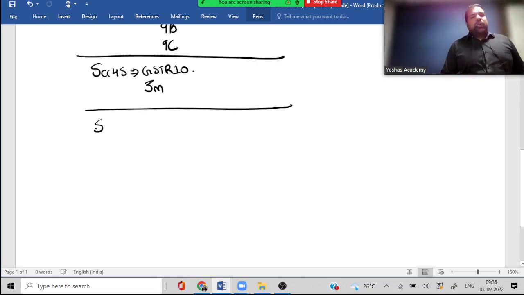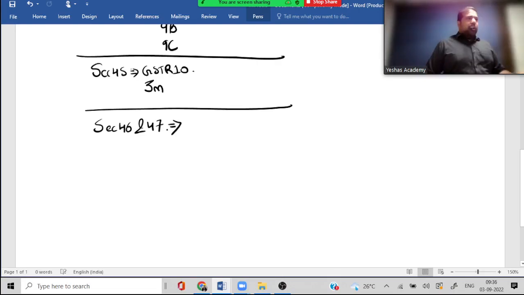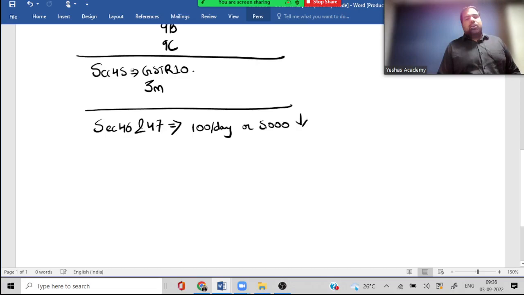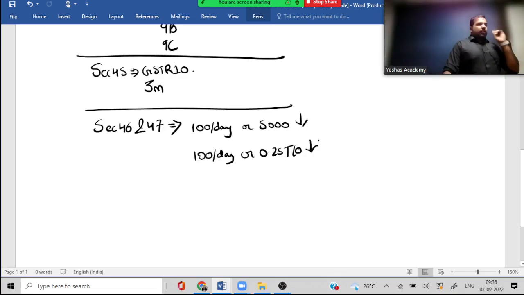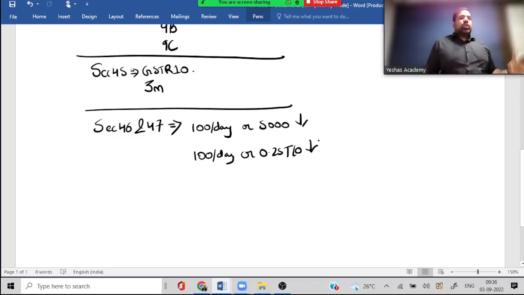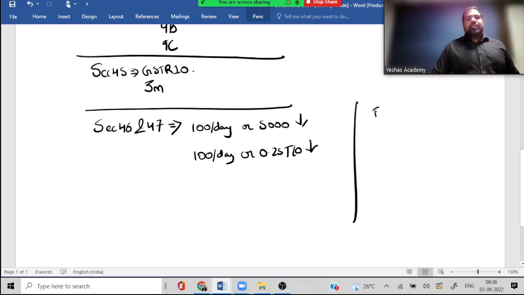Guys, 46 and 47, will they knock your door because you've not filed a return, and will they charge you late fees? Yes. Guys, late fee is what? 100 rupees per day or 5,000, whichever is lower. For annual return only, guys, what is it? 100 rupees per day or 0.5% of turnover, whichever is lower. Guys, watch out. Have they rationalized it? But for which returns have they rationalized? Only GSTR 1, GSTR 3B and GSTR 4. For annual return, no rationalization.